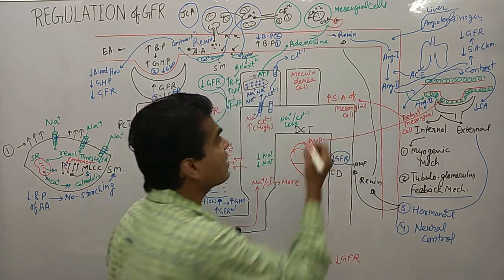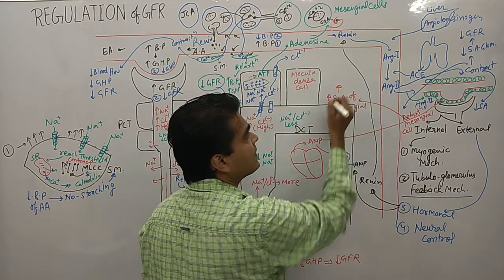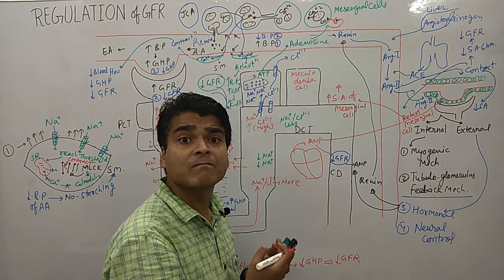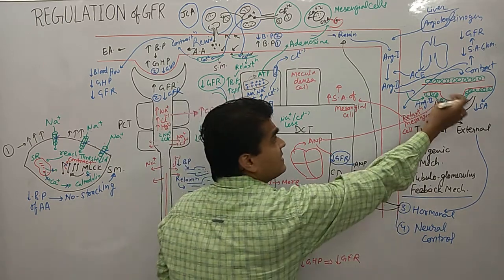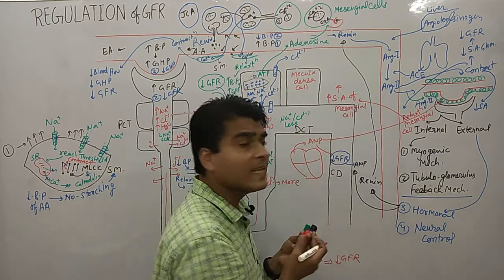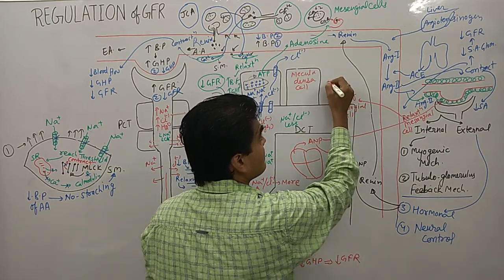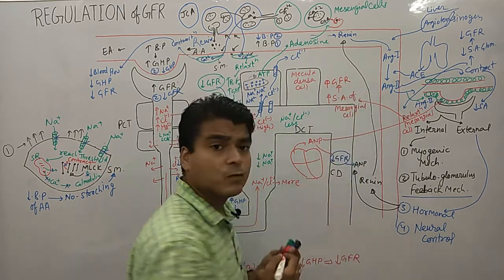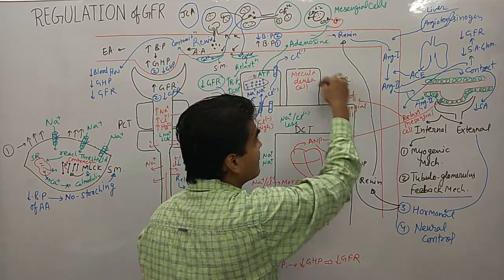If surface area goes up, then what happens? It gets more area to filter the filtrate. If the surface area increases, then it gets so much area, and too much filtrate is there, so it increases the GFR.